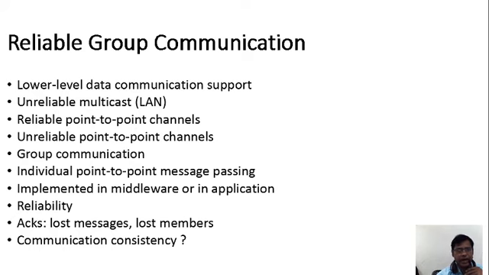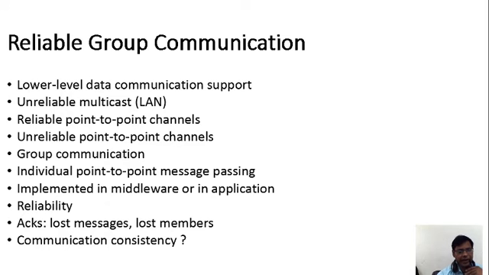Okay, and implemented in middleware or in application. How the things are implemented at the initial stage, at the middle stage, at the receiver stage, at the receiver's end. Okay, so how it is going to be reliable, and how it is going to receive the acknowledgements. Receiving the acknowledgements indicates that the packet is received at the end.